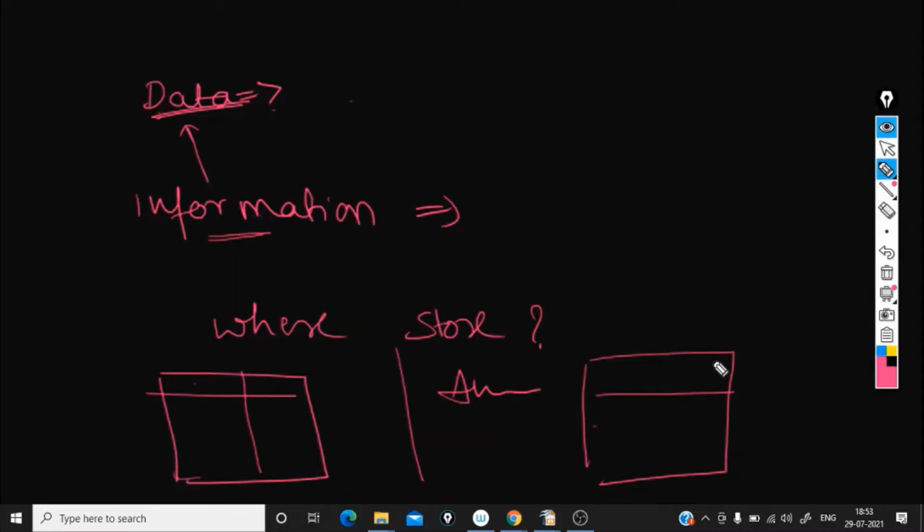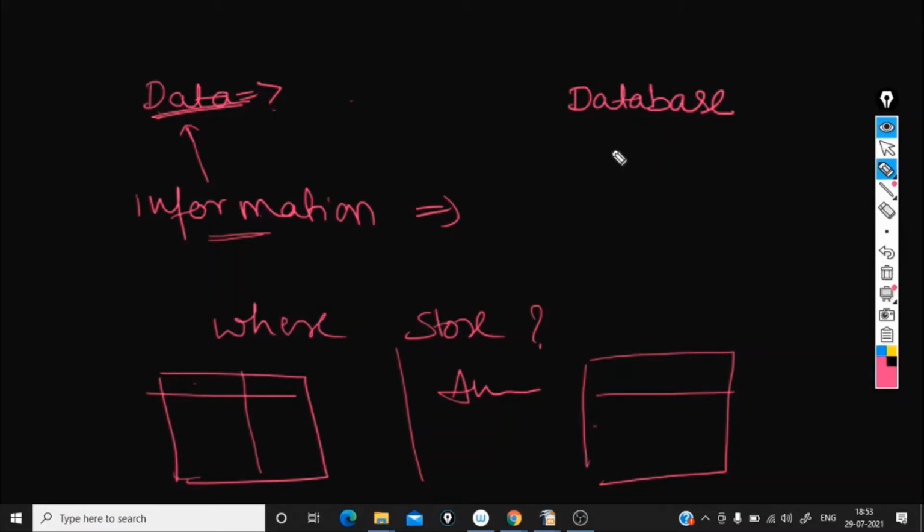So where do we think we can store this data? The data is stored in a database. A database is nothing but a collection of interrelated data.